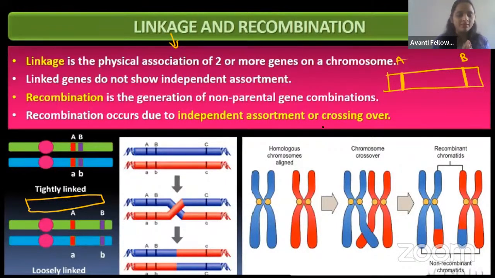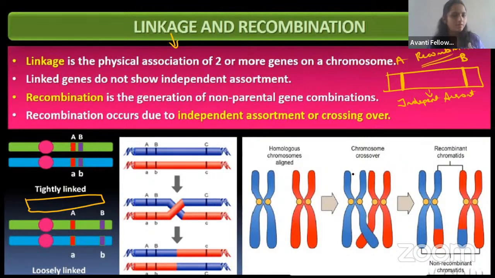In that case, more progeny will be of parental type. When the genes are very far away, at a very large distance, they will assort independently, independent assortment will take place, and the recombination will be very high.